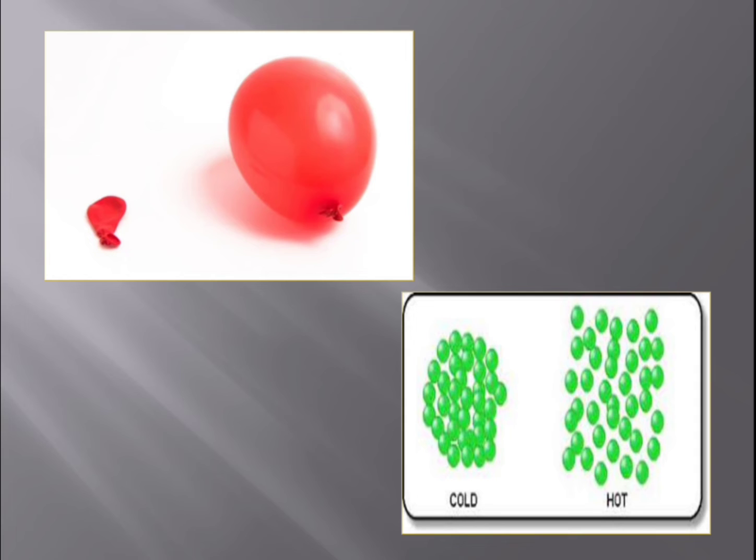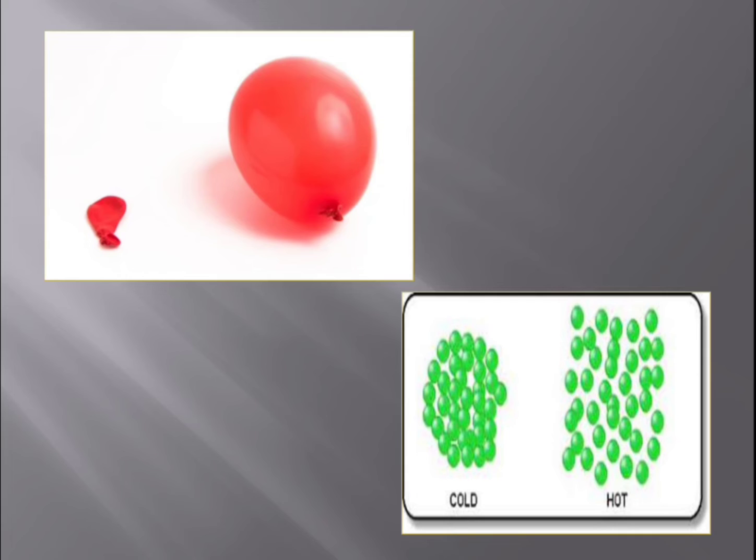Whenever it comes in contact with a hot substance, that means if a person is having fever, he'll be hot, isn't it? So whenever this thermometer is kept in the mouth, it experiences the heat of that person and the mercury expands. Okay, children, so in that way it works.